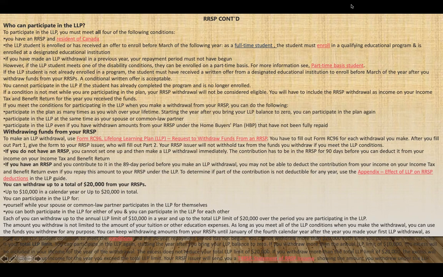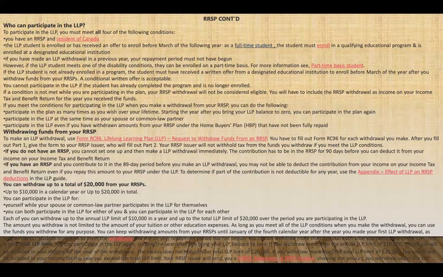If the LLP student is not already enrolled in a program, the student must have received a written offer from a designated educational institution to enroll before March of the following year. And you cannot participate in the LLP if the student has already completed the program and is no longer enrolled.